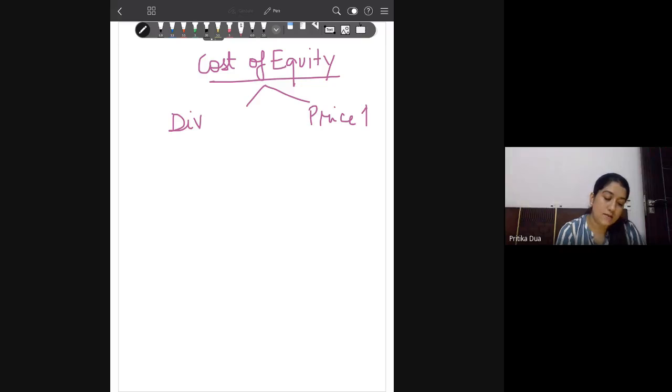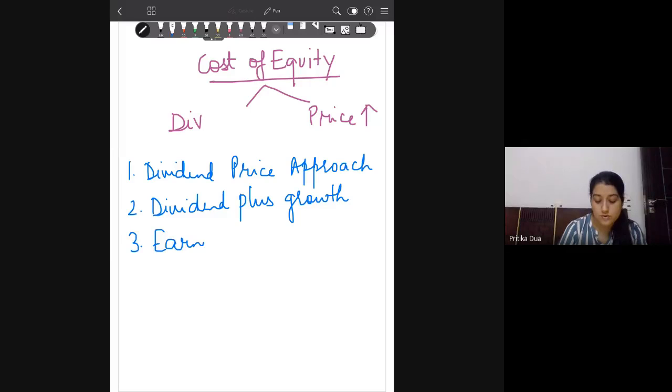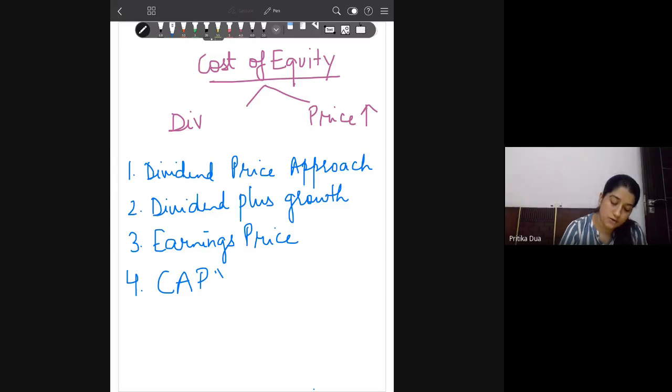As a result we have a number of approaches: the dividend price approach, second the dividend plus growth approach, the earnings price approach, and the fourth approach, which we will just have an overview of, is the CAPM approach.